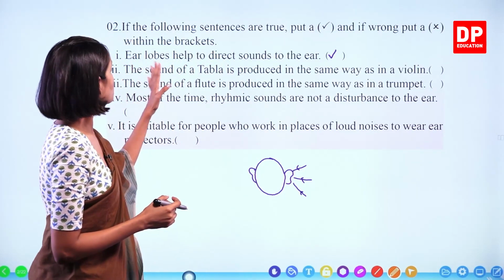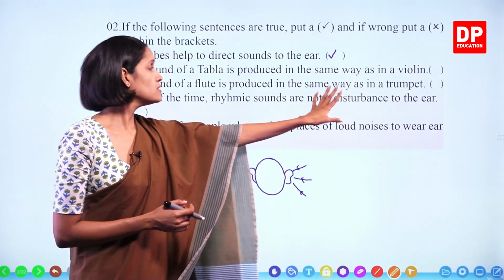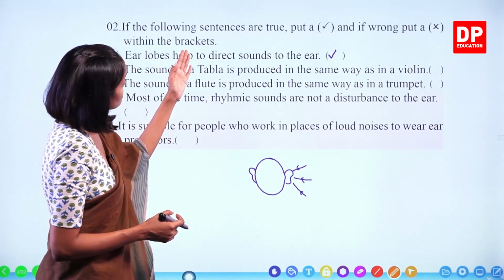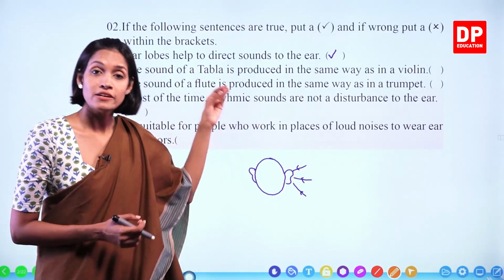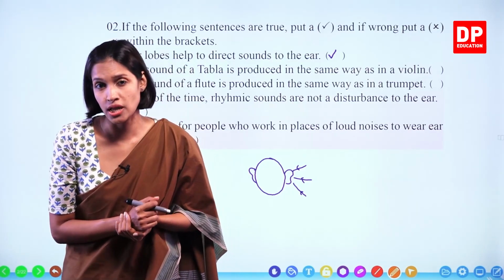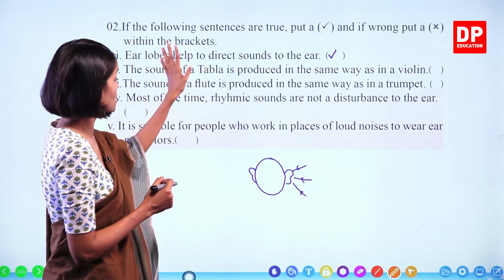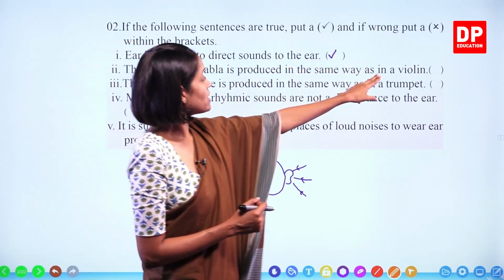Right. The sound of a tabla is produced in the same way as in a violin. We'll go through this. How does a tabla produce its sound? Tabla is a type of drum, right? So, drums produce sound by vibrating the skin or the membrane. So tabla produces sound by vibrating membranes. What about violin?